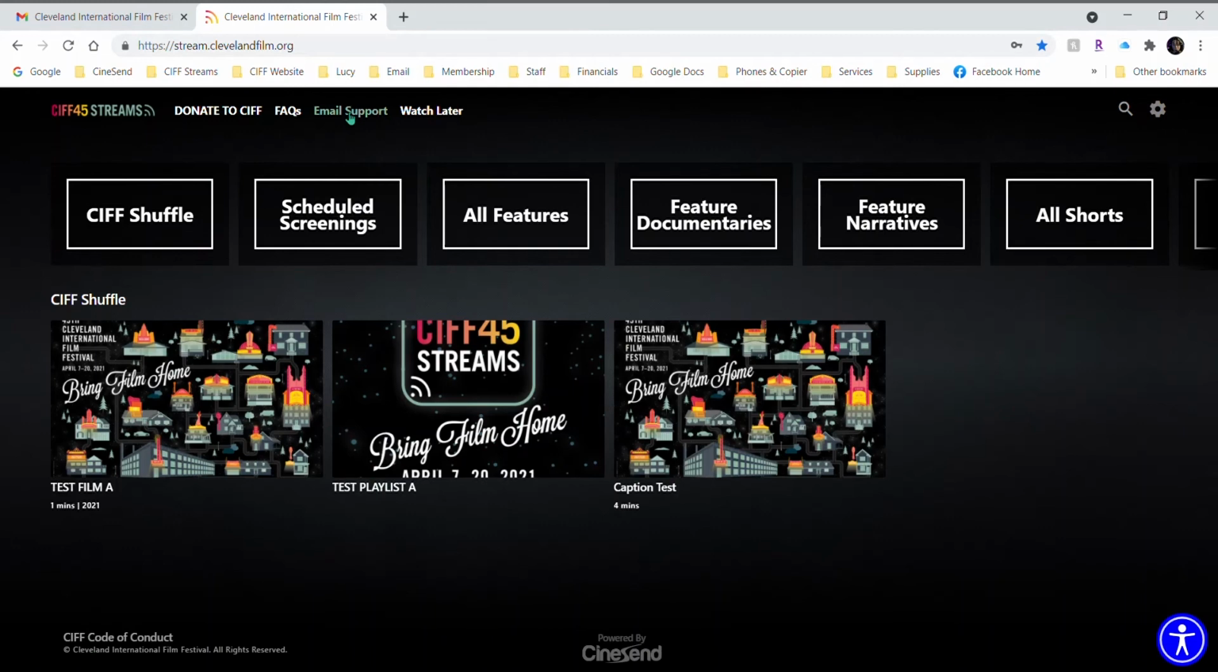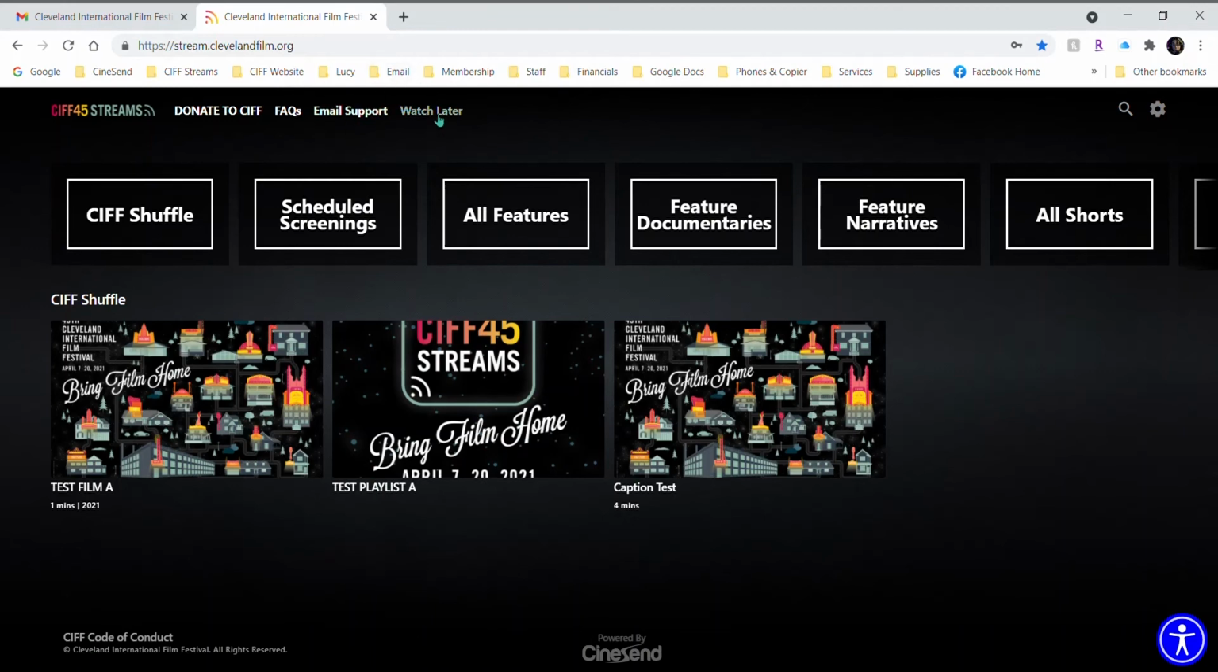You can access that by going to the CIFF website, www.clevelandfilm.org. And on any page of the website, you will see a red chat bubble in the corner. That is what you can click on to access the live chat with our support team. That will be available 11 a.m. to 11 p.m. daily during CIFF 45 Streams, April 7th through the 20th, 2021.